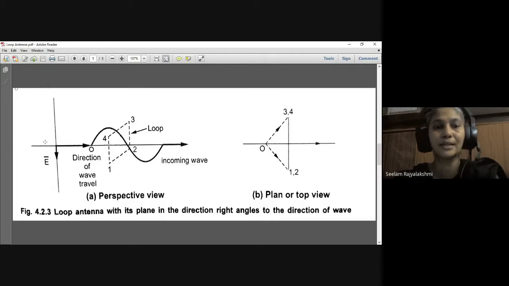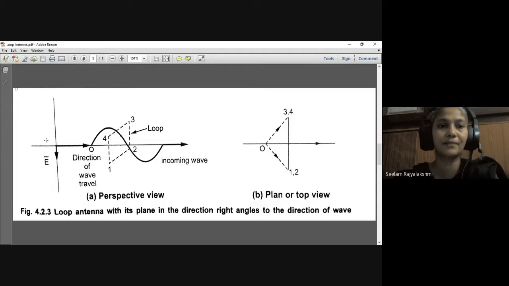If you consider horizontally polarized incoming waves, then also the electromotive force in the horizontal arms becomes zero.